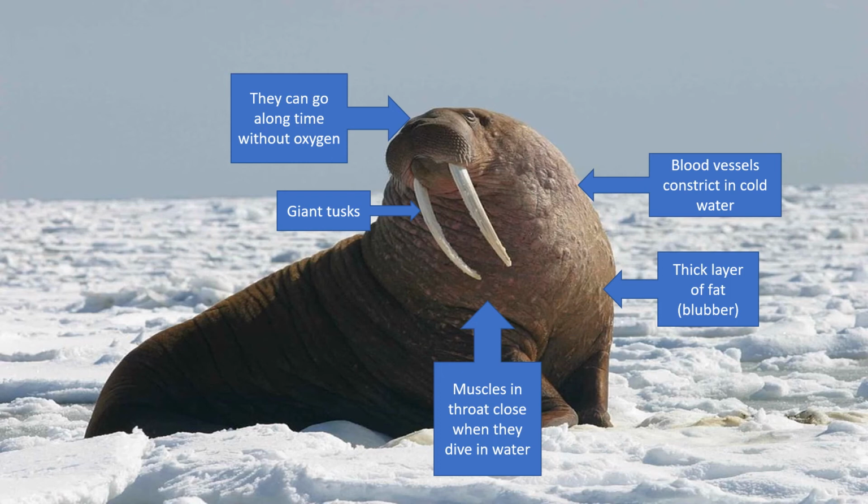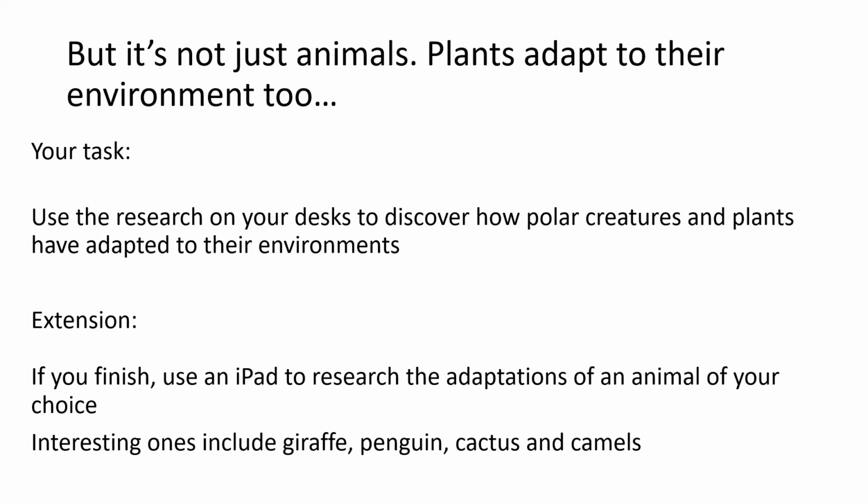And here with the walrus, they've got a very thick layer of fat called blubber. They've got muscles in their throat that close when they dive in water. They've got giant tusks and they are able to go a long time with oxygen. So, now that you've got a little bit of understanding about how some of these creatures have adapted, you've got some research that's been popped on Dojo about different polar creatures and a couple of the plants that live there as well. Your task is to use the research to discover the adaptations that each of these animals or plants has got that's helped them to survive in their environment.